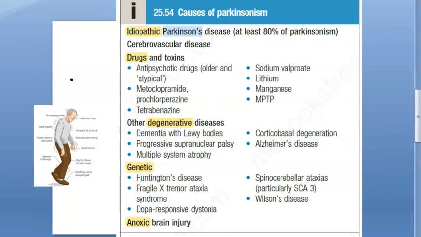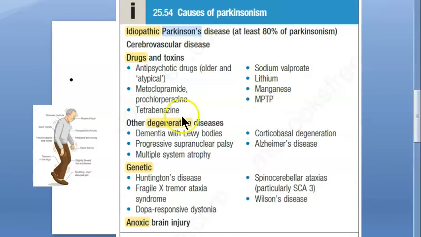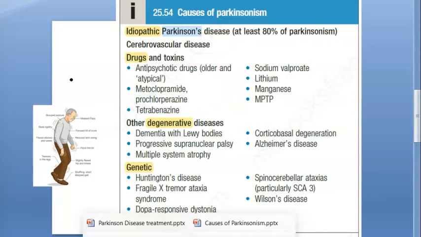And then anoxic brain injury, they have been having low oxygen to the brain, which has caused brain injury. So how would you treat that, right? All those things also you have to treat. Apart from that, if they have Parkinson disease, how will you treat? Okay, so now let's look at this.